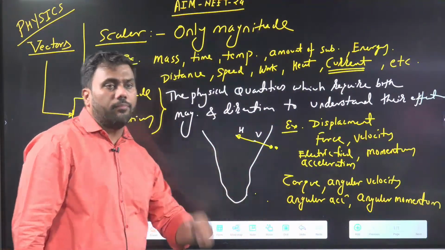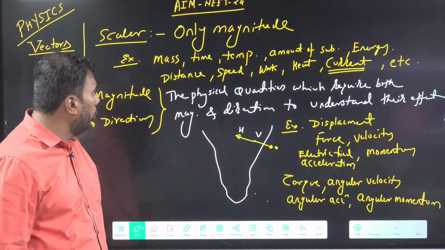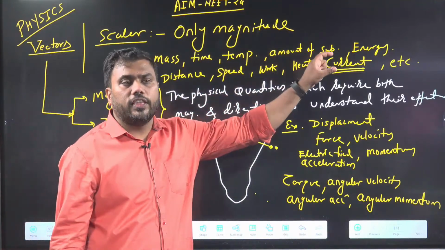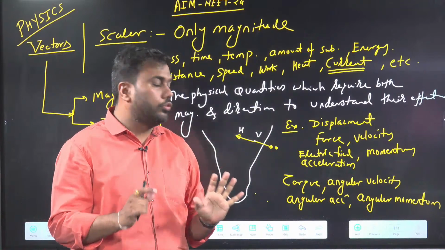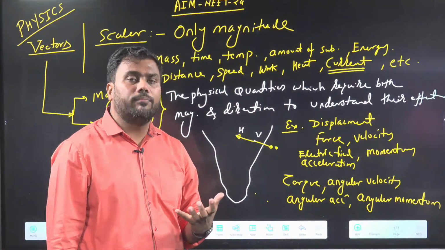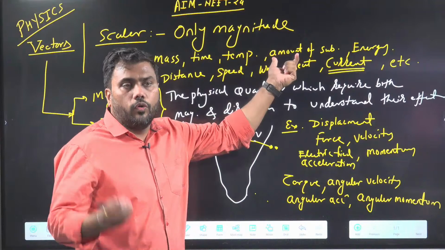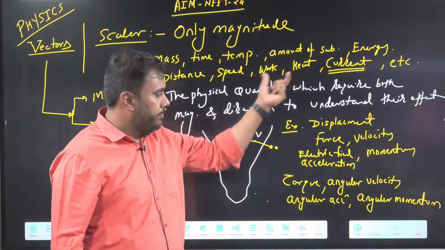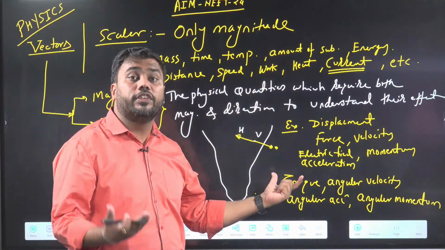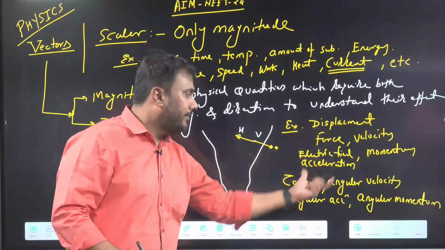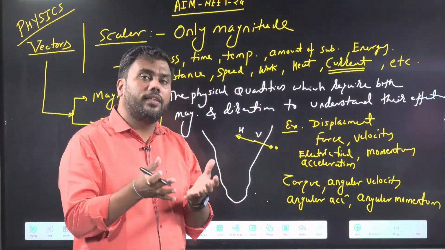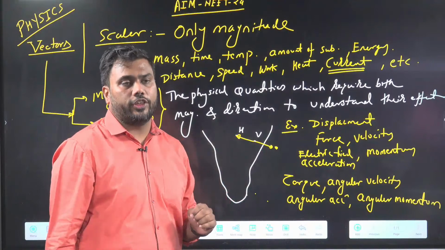These are some more examples of vector quantity. So there are a lot of physical quantities which require only the magnitude to understand them. These are called scalar quantities. Only magnitude is required for scalar quantity. Then there are some physical quantities in which direction is also important. The effect of these physical quantities will be understood only when we know their directions.